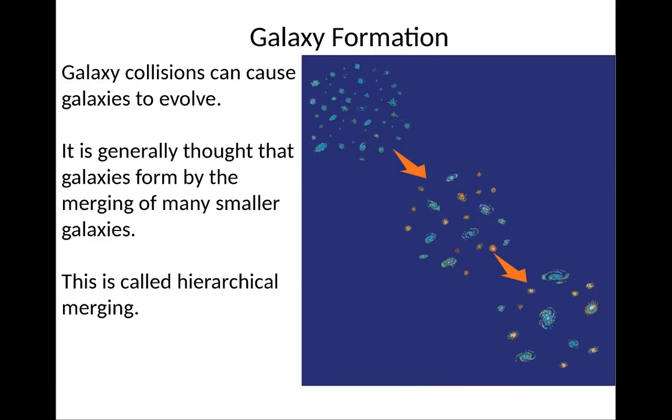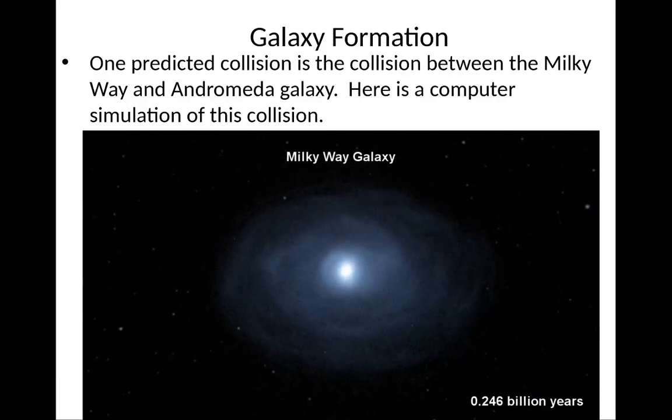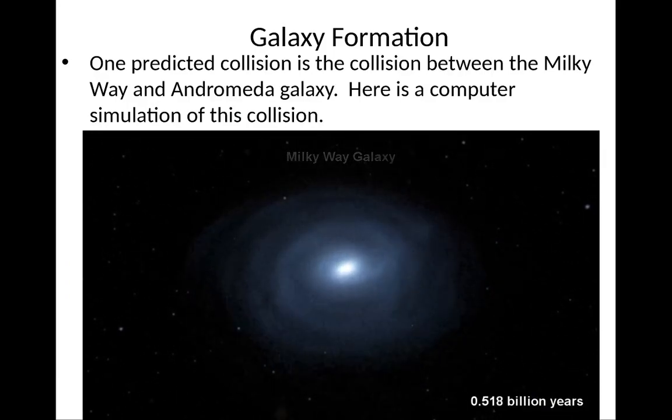It's generally thought that galaxies form by the merger of many smaller galaxies. So small galaxies make bigger galaxies, and bigger galaxies collide to make the biggest galaxies yet. This process is known as hierarchical merging. There are two lines of evidence for hierarchical merging. First of all, elliptical galaxies, which tend to be the biggest galaxies in the universe, seem to suggest that you need to merge spiral galaxies to make them. The second thing is that if you look at early pictures of the universe, they show a large number of lower mass irregular galaxies, which are no longer present. All right. So one particular collision is a collision between the Milky Way and the Andromeda Galaxy.